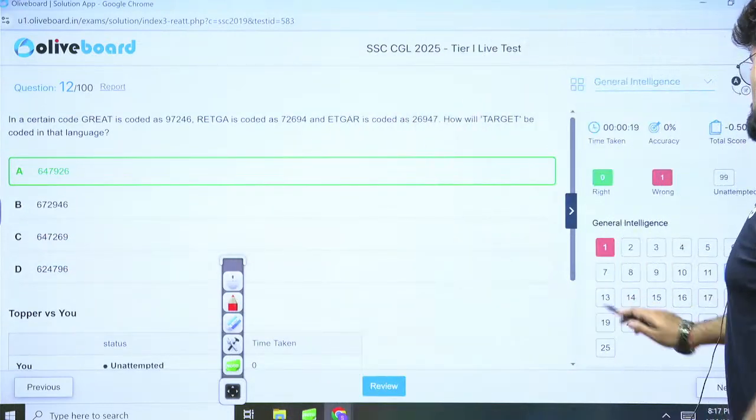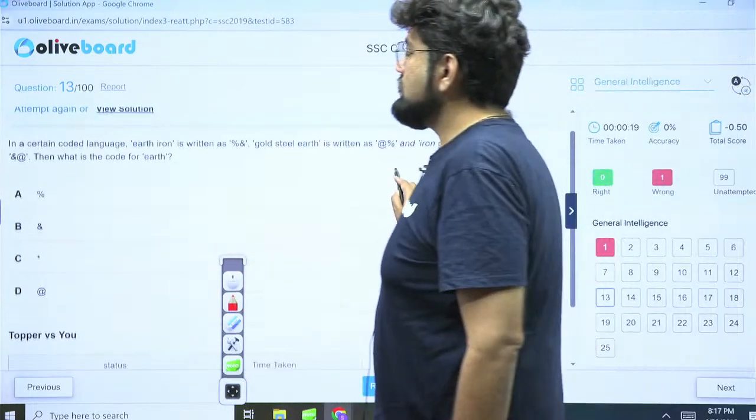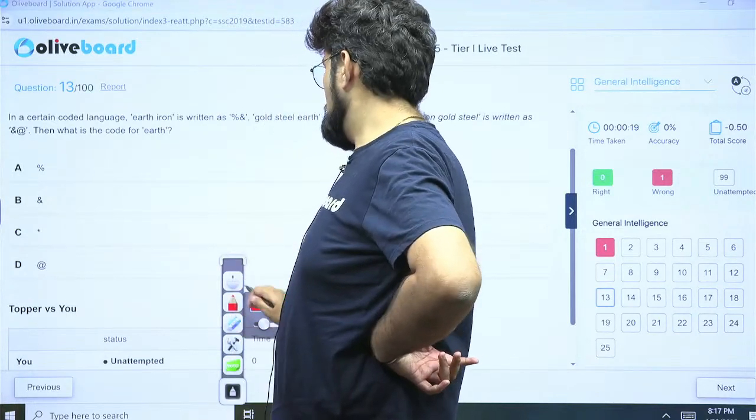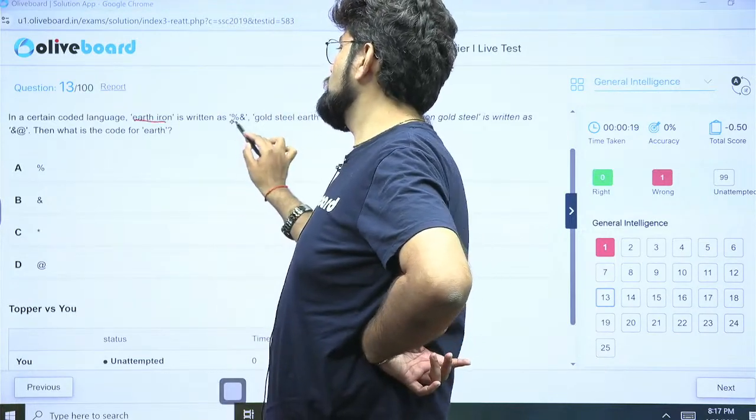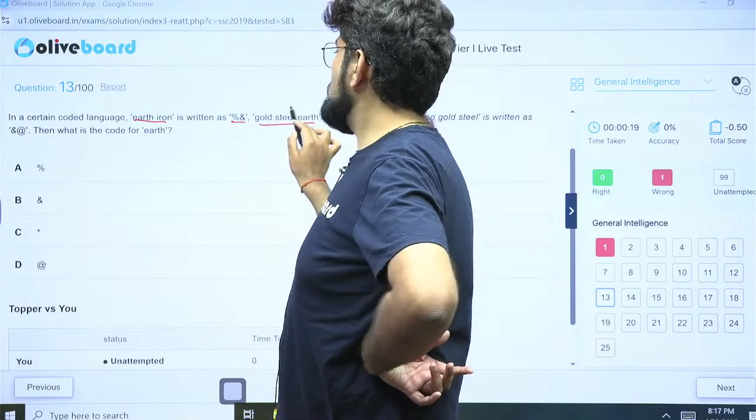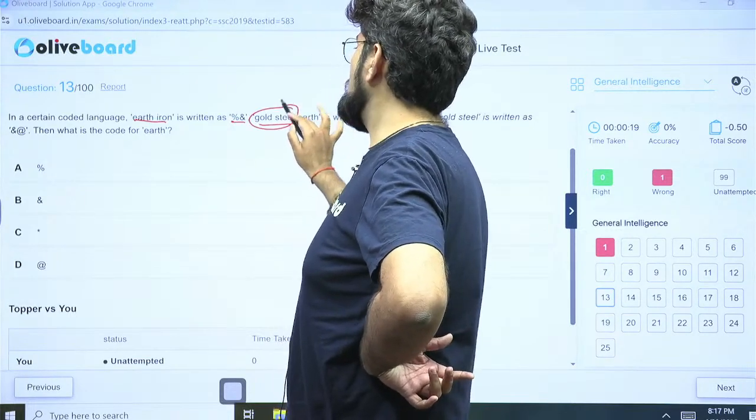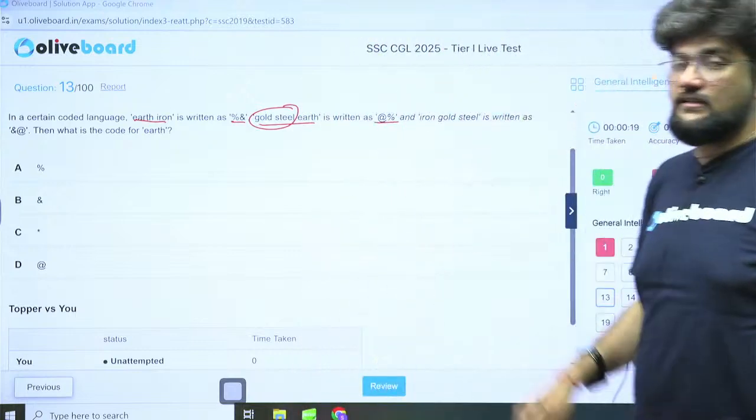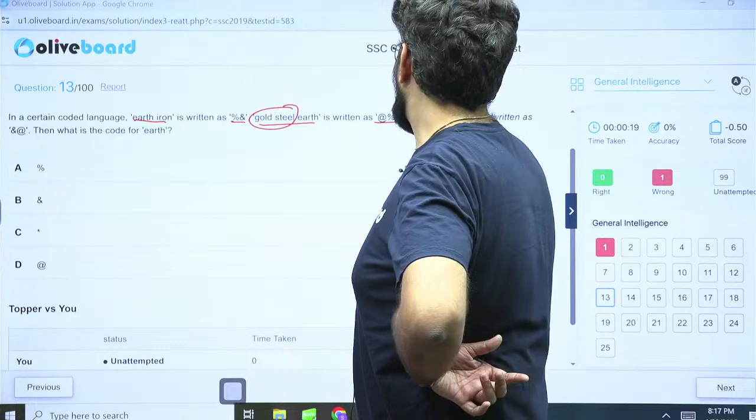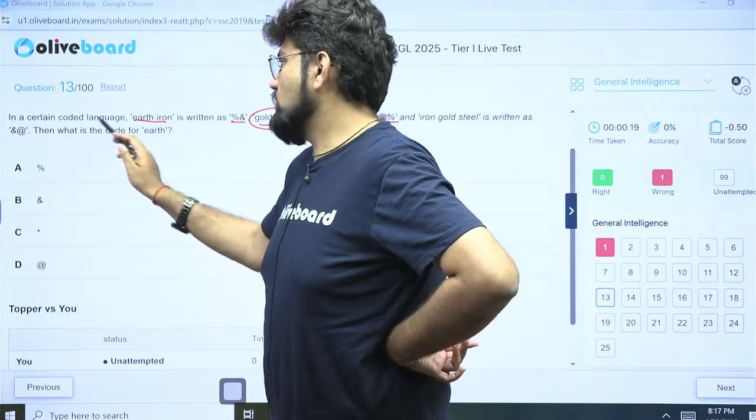Next, question number 13. Now, this one is interesting actually. This is easy actually, not a problem. But if you see, earth, iron is 2 symbols. Gold, steel, earth is 2 symbols again. So, basically, gold, steel is coded by only a single symbol. So, gold, steel they have taken a single word. Okay, and iron, gold, steel again has 2 symbols only. What is the code for earth?